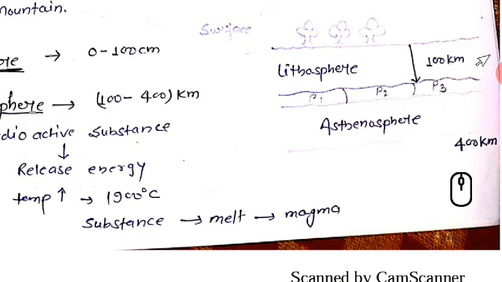So here lithosphere is of 100 kilometers, far away from asthenosphere of 400 kilometers. Wow, this is the surface of earth, okay, this is the surface of earth.